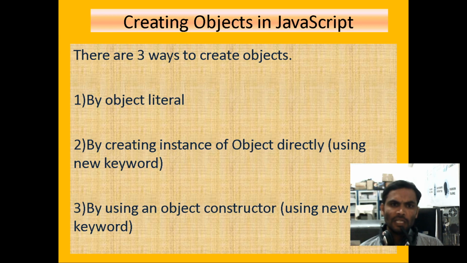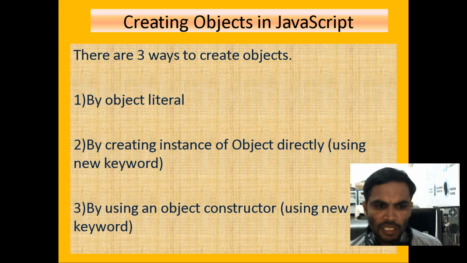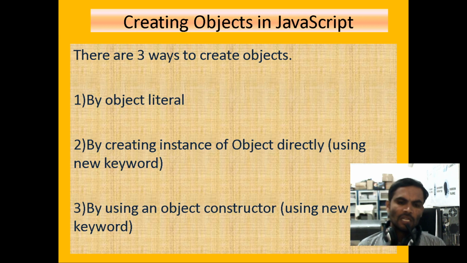Now if you want to create objects in JavaScript, we can create them in three ways: by using object literal, by using the new keyword, and by using an object constructor. Constructor scenarios will be there in JavaScript also. A constructor is similar to a method only. What is an object literal? Next we are going to see creating the object with the help of the new keyword, and then with the help of the object constructor.